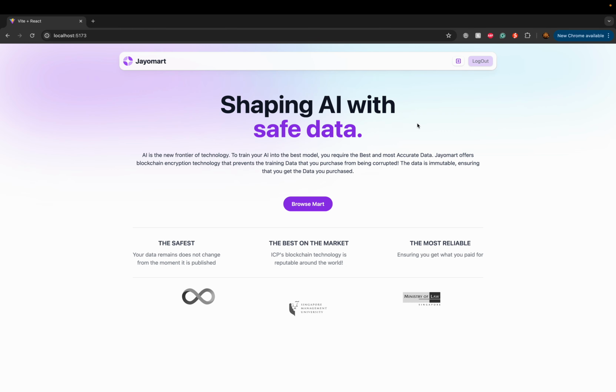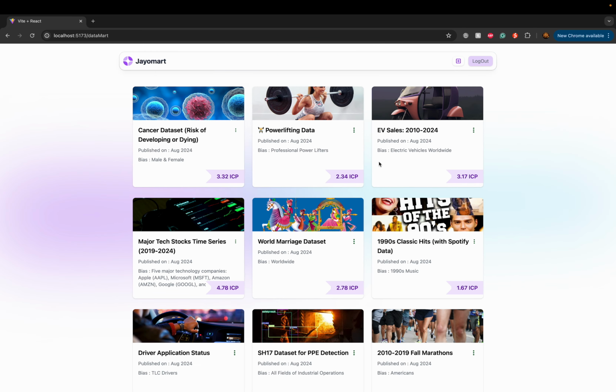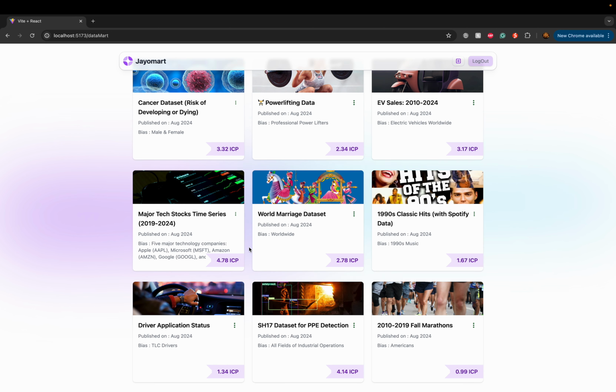As you can see, once we are logged in, we'll be able to go into the browse mart over here, and there will be a list of data sets that are available for sale. As someone who is looking to train my AI model, I'll be looking through these data sets to see which are applicable to me and which stand out to me for purchase in this case. As you can see, all the prices are stated over here in terms of ICP tokens.